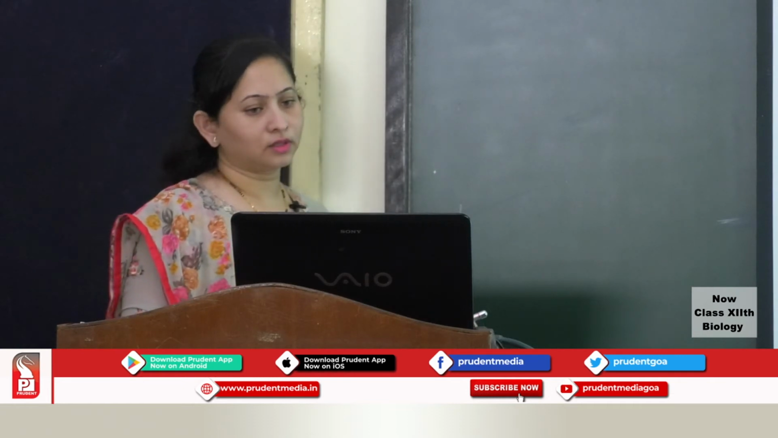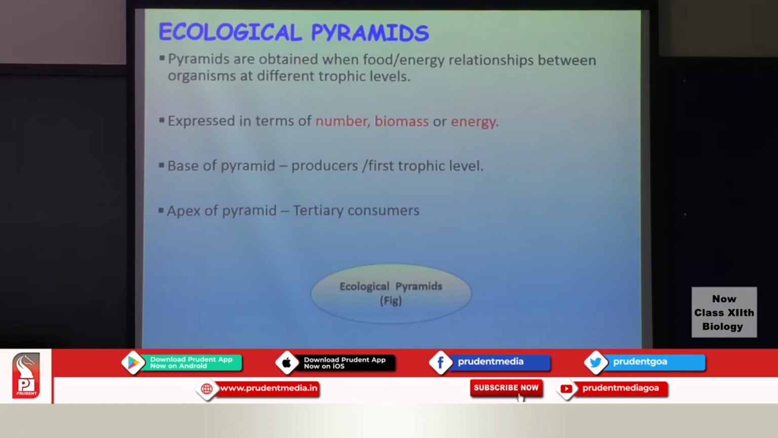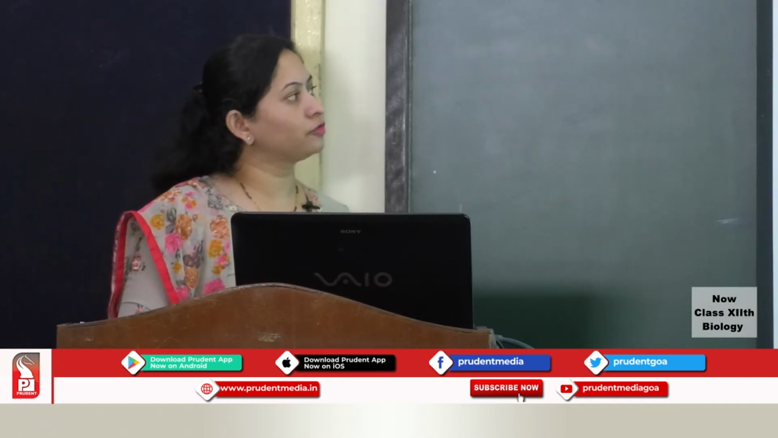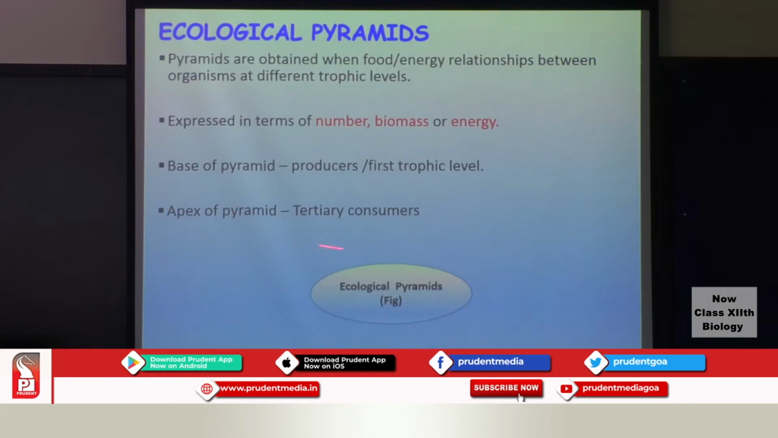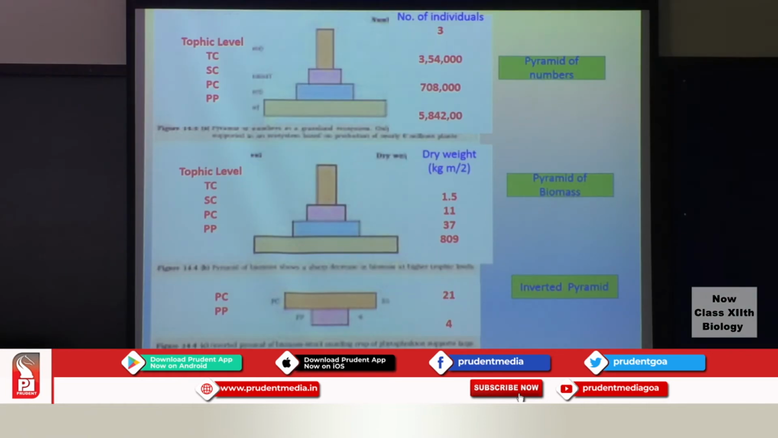Coming to the next, that is the ecological pyramids. Now pyramids, we have just seen an example of an ecological pyramid. These are obtained when the food or the energy relationships between organisms at different trophic levels are expressed in the form of either pyramid of number, pyramid of biomass or energy. The base of the pyramid we have already seen, always occupied by the producers, which is referred to as the first trophic level. Then the apex, the tertiary consumer, which is the topmost carnivore there. Let us have a look at this particular slide, which shows the pyramid of number, shows the pyramid of biomass, and it shows one more pyramid of biomass here.